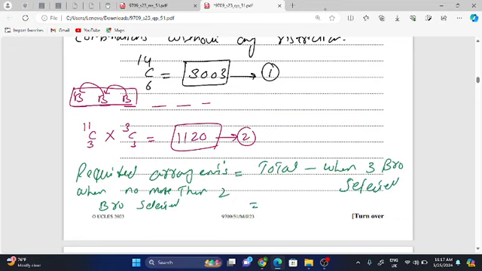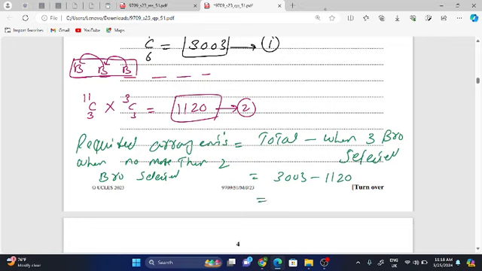So the total from equation 1 is 3003 minus 1120 when 3 brothers are selected. Once you take away these quantities, you get 2838. That will be the answer for that part.